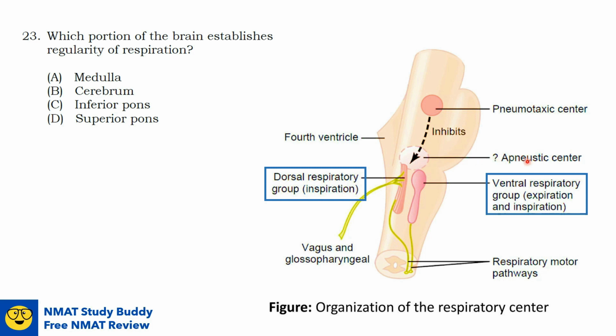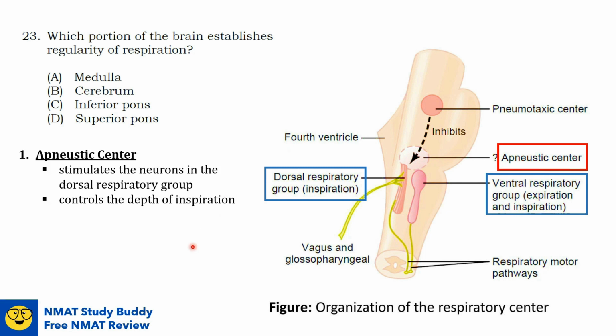The remaining collections of neurons are both located in the pons. Let us first discuss the apneustic center. It is located in the inferior pons, and it stimulates the neurons in the dorsal respiratory group, and it controls the depth of inspiration.